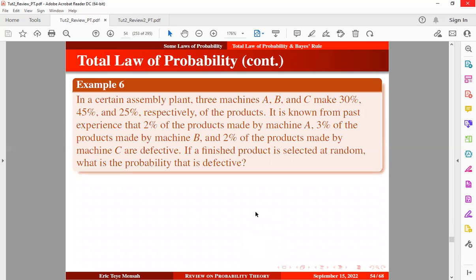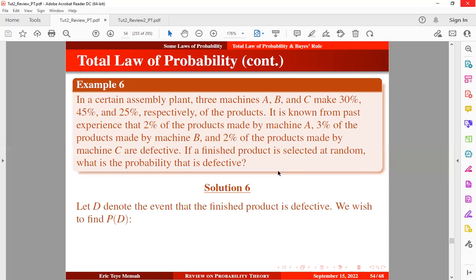In a certain assembly plant, three machines A, B, and C make 30%, 45%, and 25% respectively of the product. It is known from past experience that 2% of the product made by machine A, 3% of the product made by machine B, and 2% of the product made by machine C are defective. So if a finished product is selected at random, what is the probability that it is defective? Okay, so we want to get this. So let's take a look at the solution.